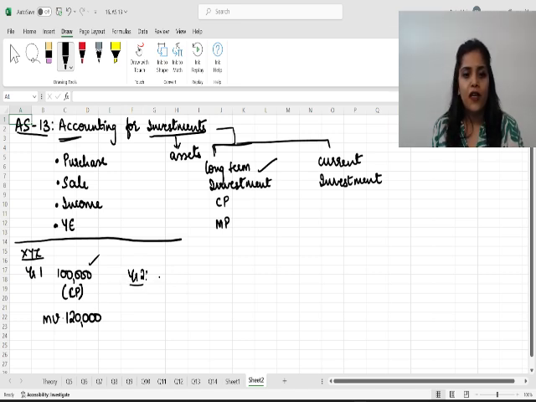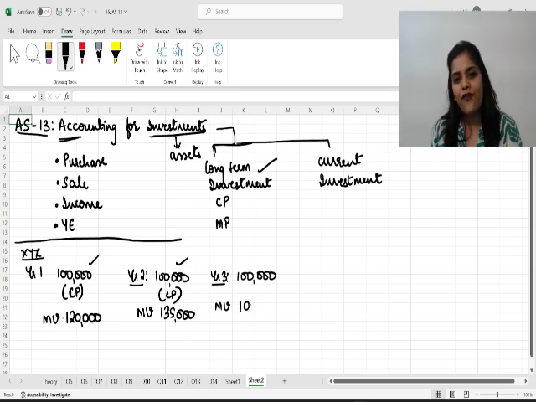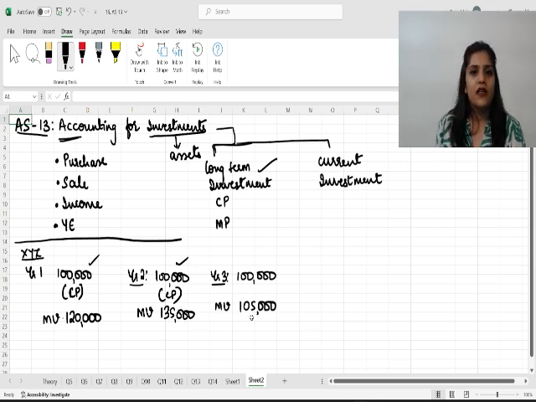In year two, the cost price obviously remains the same as 1 lakh. And in year two, the market value of this investment became 1 lakh 35,000. Okay, so obviously again we will be valuing it at 1 lakh. In year three, 1 lakh, and now the market value is 1 lakh 5,000. Okay, so again it will be valued at cost price. Okay, in year four,